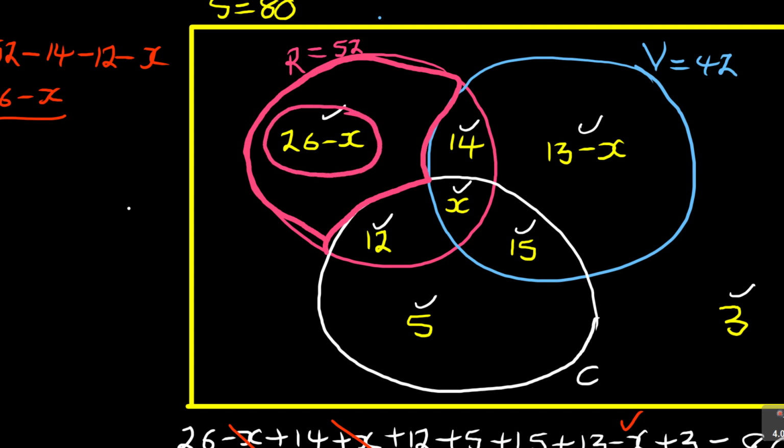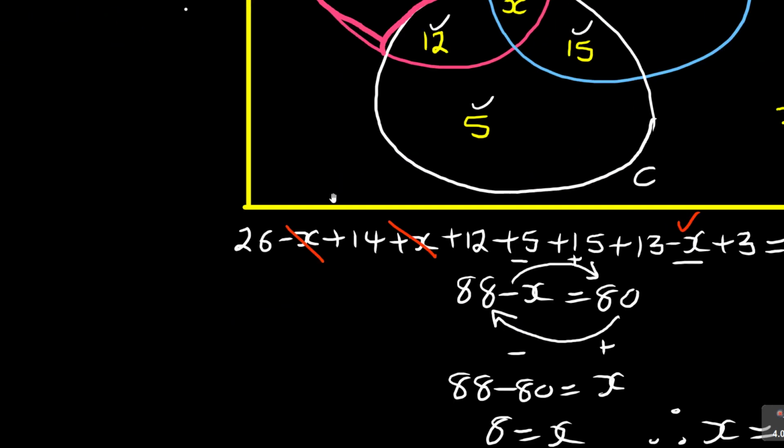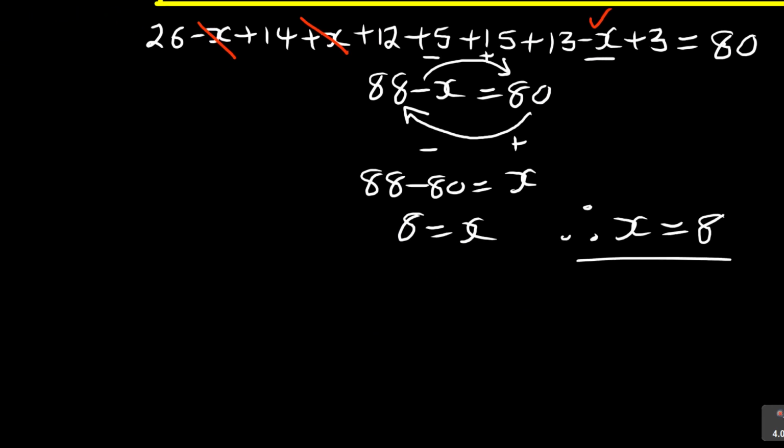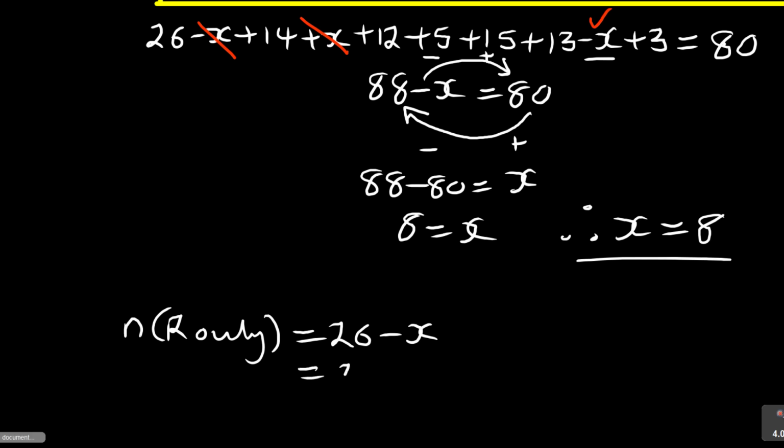These are learners who like rugby only, and those learners are 26 minus x. So you can say, how many learners like rugby only? You can come here and say number of R only is equal to 26 minus x, which is equal to 26 minus 8.